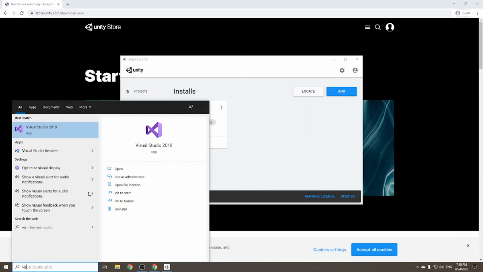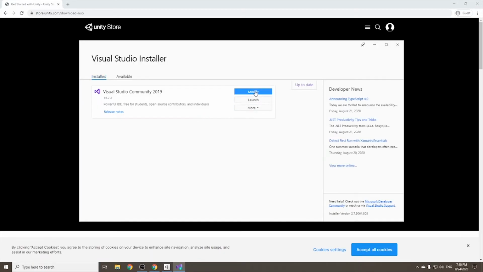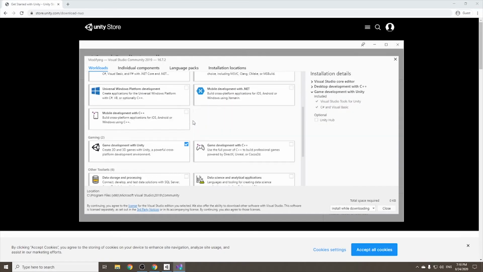Now let's open Visual Studio Installer, add the .NET Desktop Development and install it.